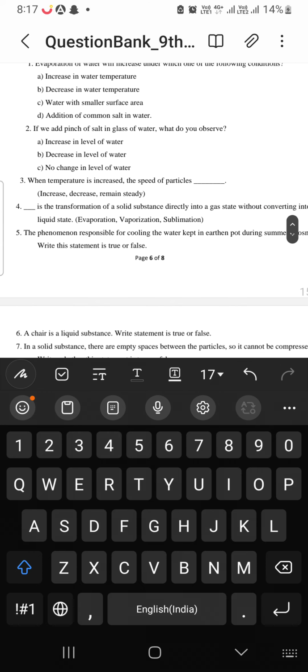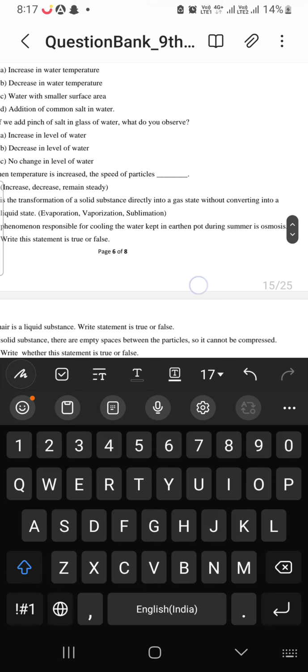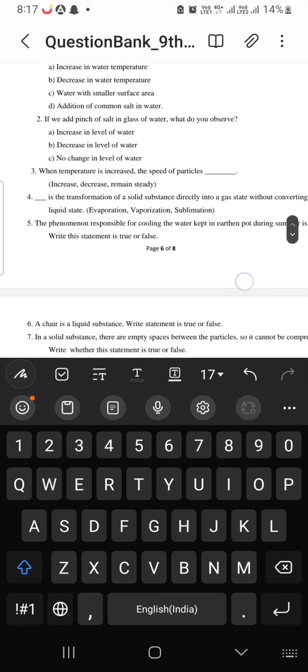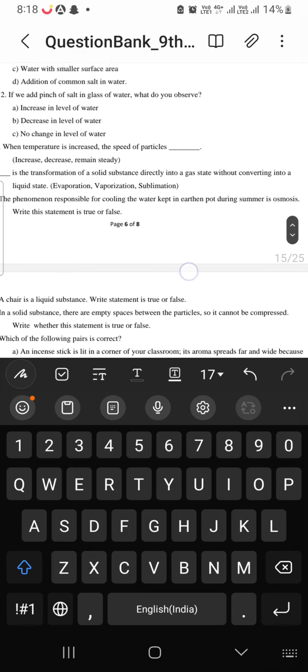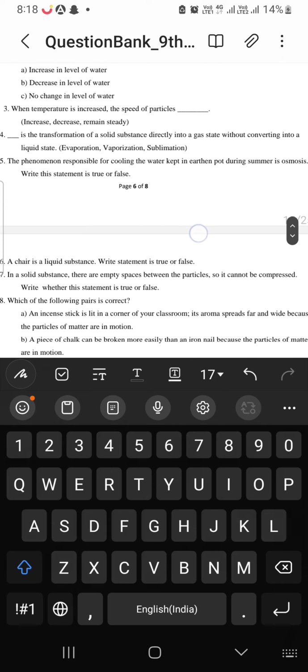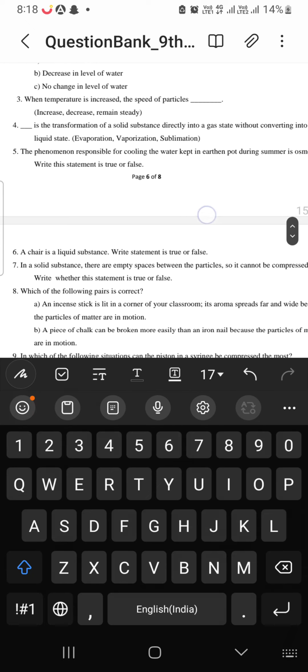When temperature is increased, the speed of particles increases, right? Because it increases its kinetic energy. Fourth is the transformation of a solid substance directly into a gas state without converting into a liquid state. Again, the answer is sublimation. I think it is the fourth time a sublimation question is asked. The phenomenon responsible for cooling the water kept in an earthen pot during summer is osmosis. It is false.